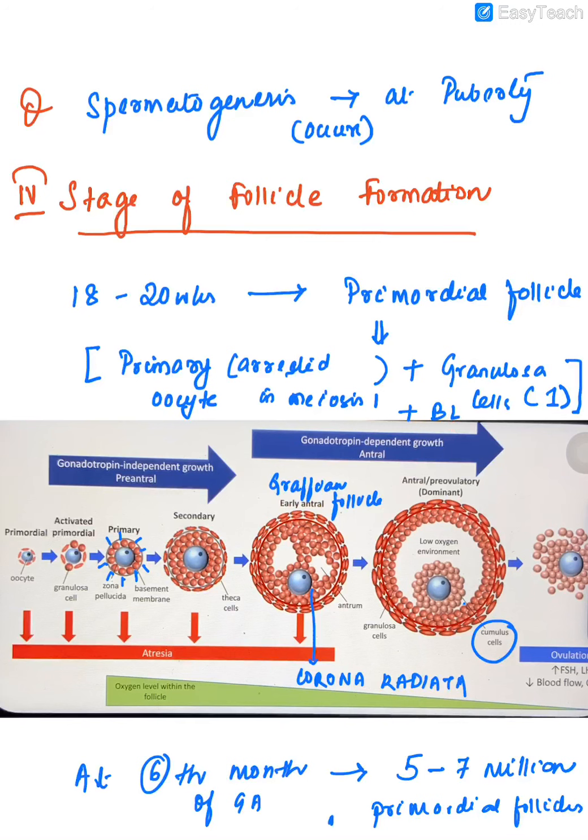So the stages of follicle formation, which have already been covered in other classes, start with the primordial follicle. The next stage is the primary follicle.